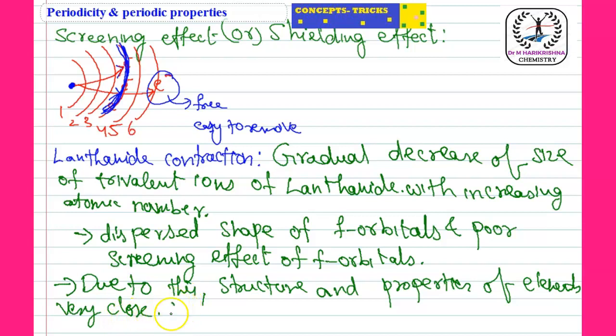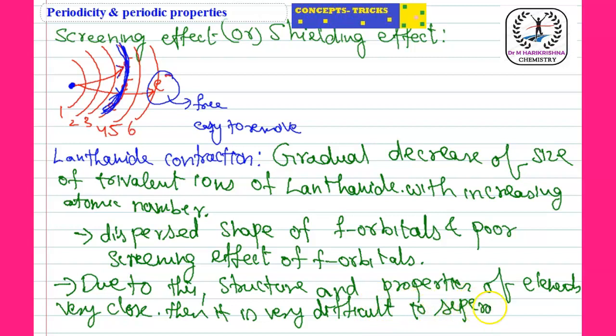Then it is very difficult to separate from a mixture. Suppose you take a mixture of two elements, both having the same sizes due to lanthanide contraction, then we cannot separate them because both have similar properties.